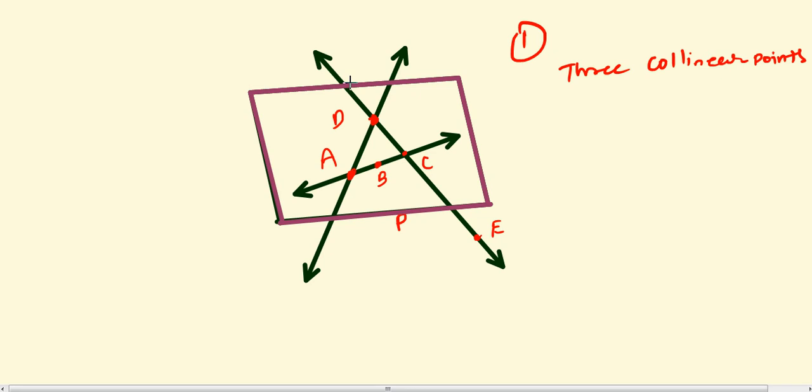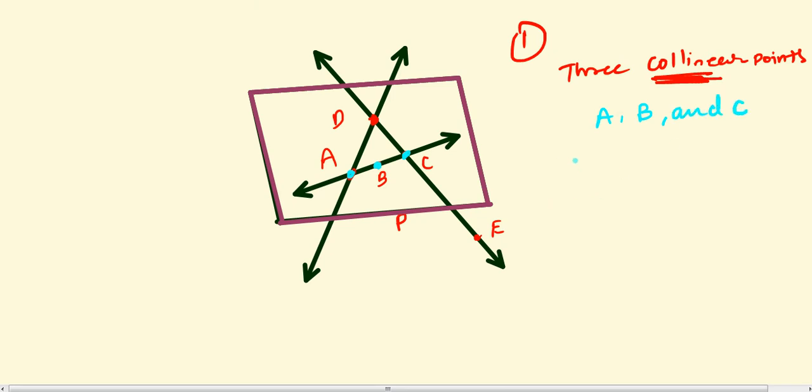We have to give names. First question, three collinear points in this diagram. First thing is, collinear means what? Points on the same line. As you can see, we have points A, B, C on the same line. So three collinear points are A, B and C.